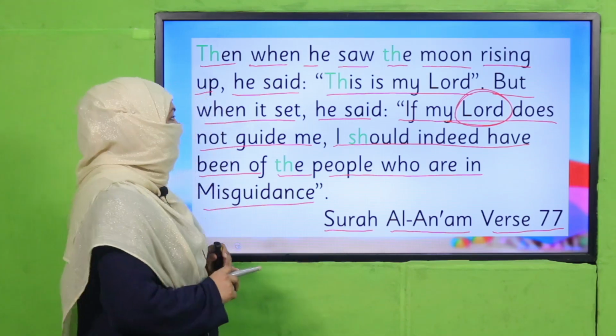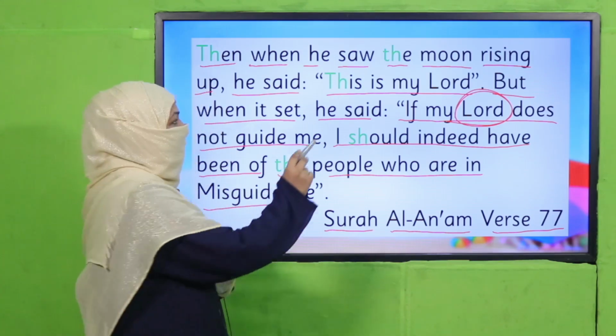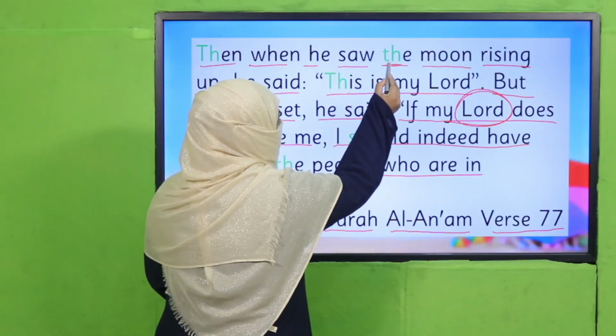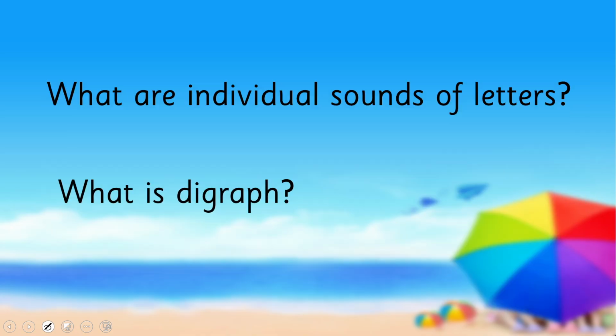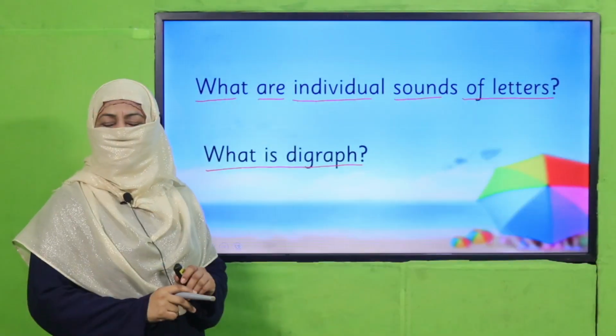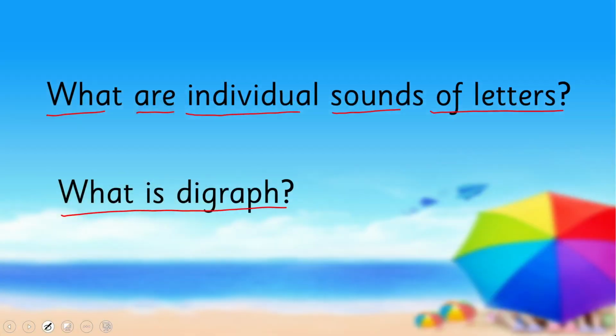Right? And my dear children, now look at these words. TH. Here in these words, it's giving the sound. Right? And this SH is giving sh sound. How it happens? Do you know that? Okay, then tell me what are individual sounds of letters and what is a digraph? Pause the video, answer these questions to your teacher, and then come back.